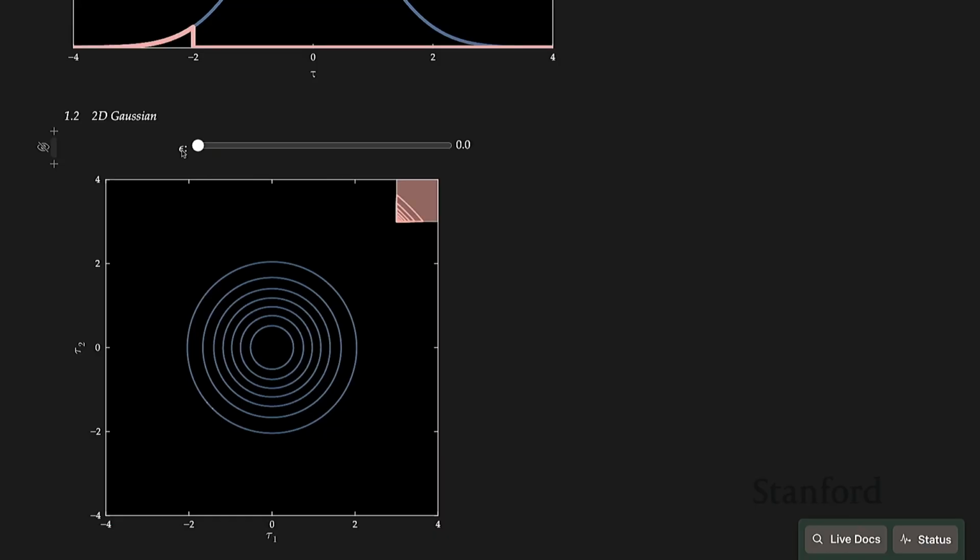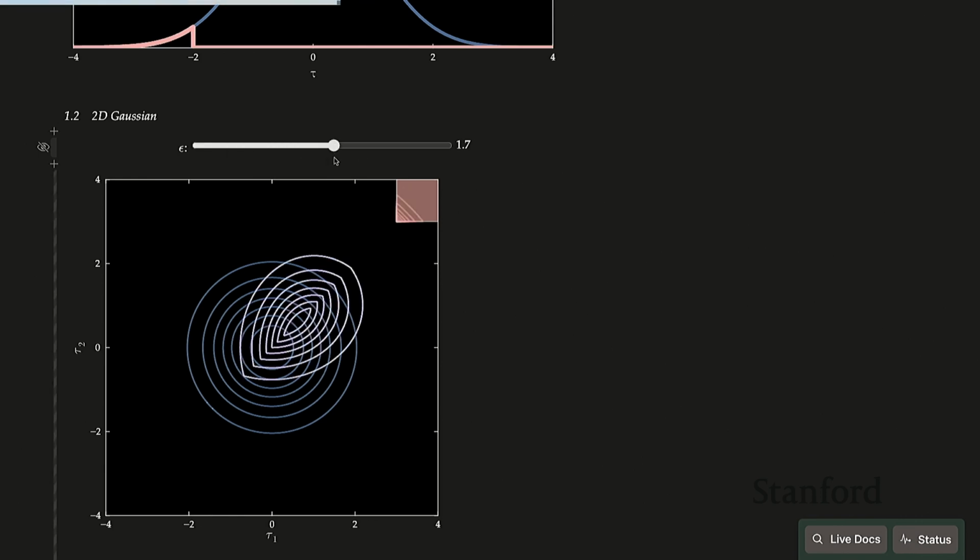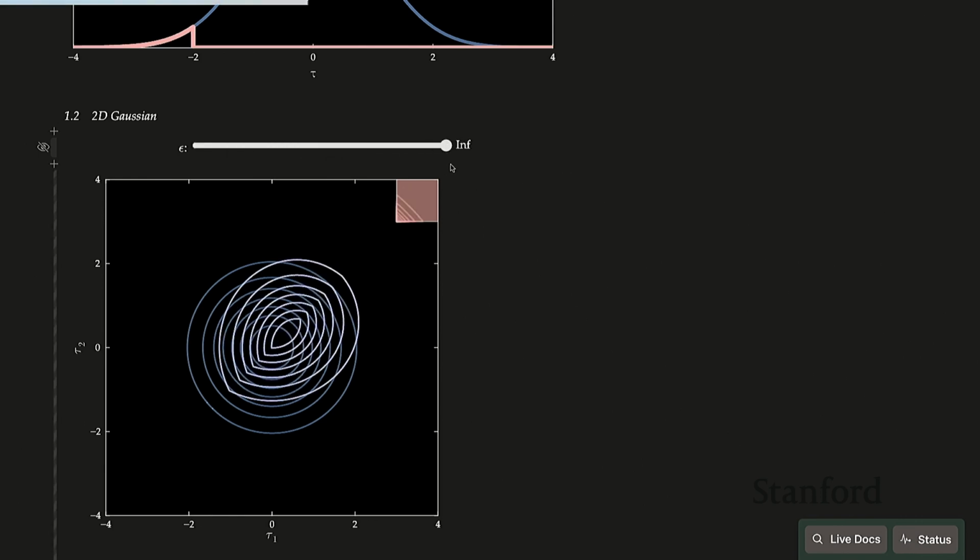So this number is the variance. Remember how we replaced the indicator function with a Gaussian normal distribution that had a small variance? We're doing this normal distribution with small variance multiplied by the nominal distribution, and as we increase that variance, we actually go from the failure distribution to the nominal distribution.